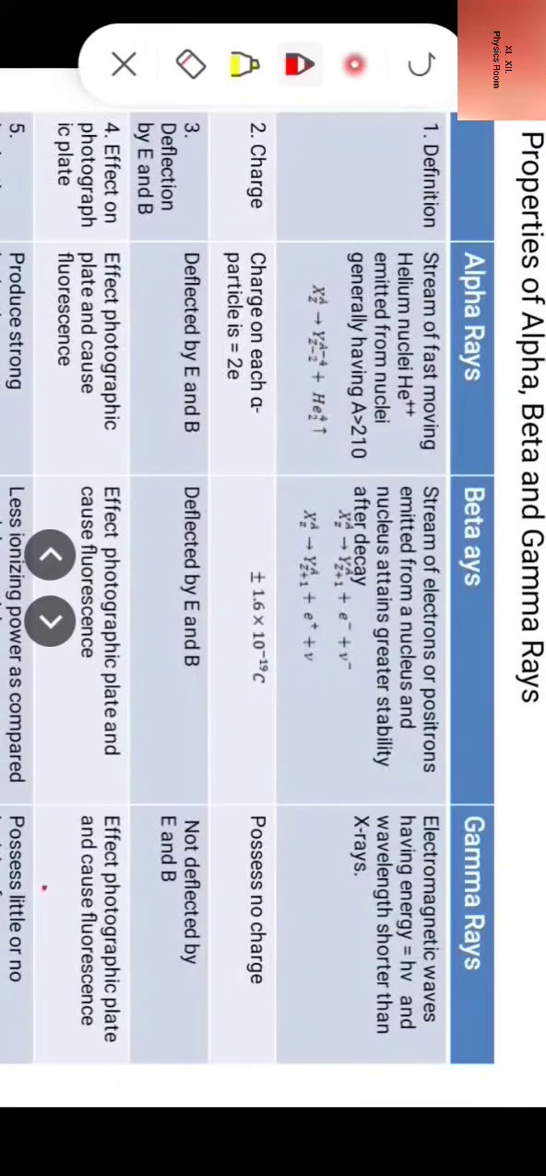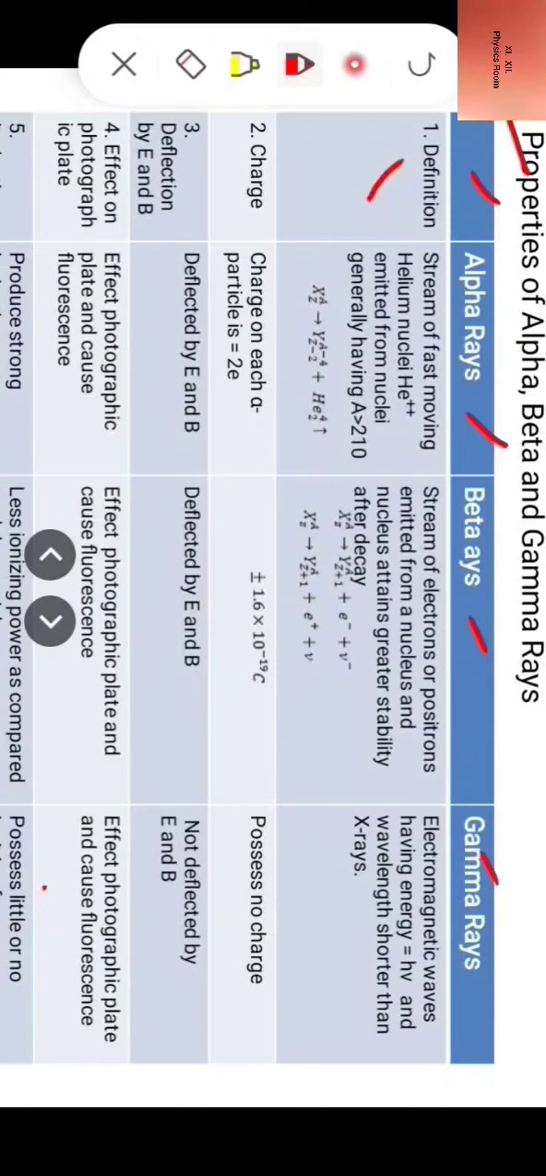And now we come to properties of alpha, beta and gamma rays. In this column we show the points which are to be compared. This column shows properties of alpha rays, this column shows properties of beta rays, and this column shows properties of gamma rays. Now, point by point we discuss. First we take up definition of each.